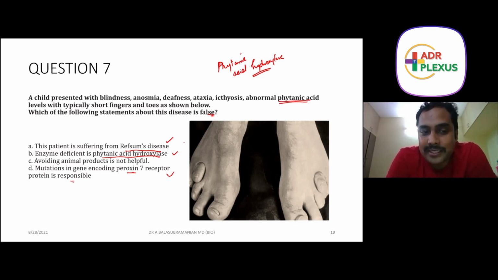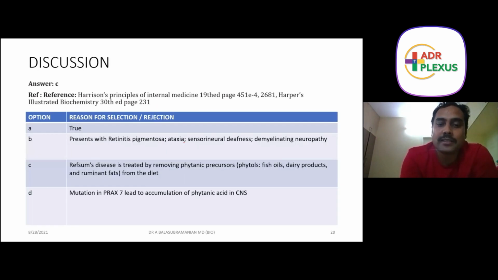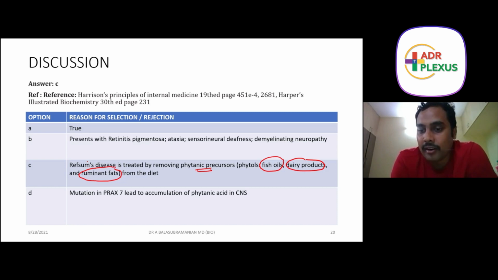But look at option C, avoiding animal products is not helpful. The point you must know is that phytanic acid has certain precursors: fish oils, dairy products, ruminant fats. All these are precursors for phytanic acid. When there is a problem in breaking down phytanic acid, we should stop phytanic acid from the diet. If you give fish oils, dairy products or ruminant fats, it will increase the phytanic acid level.